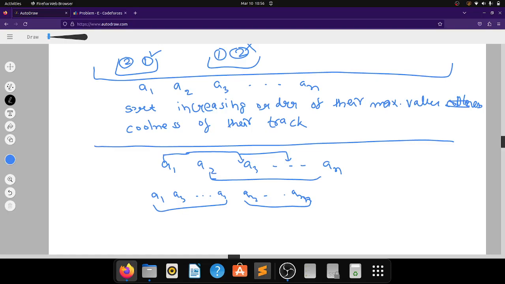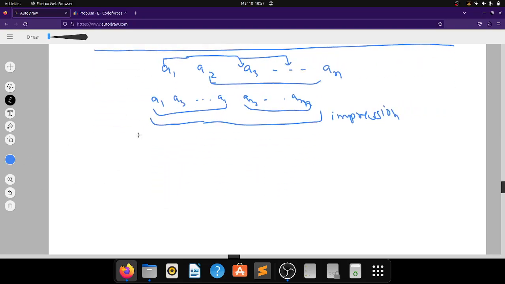We iterate over all of these subsets, calculate the impression for each, and take the maximum over all of them. Now if we just try brute force, then it is exponential, we cannot do this.